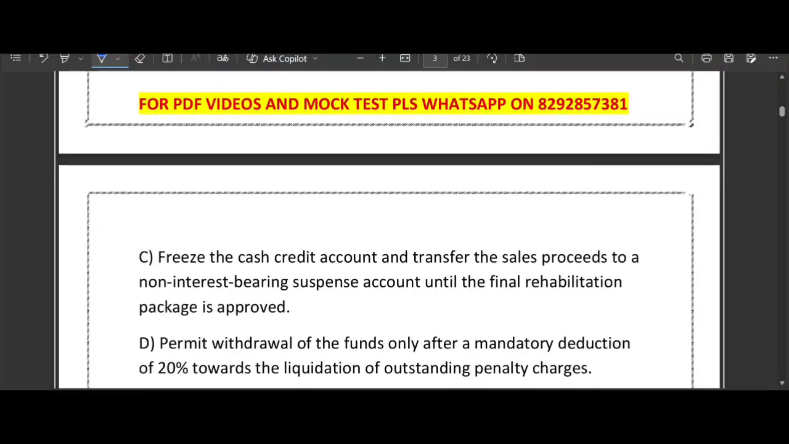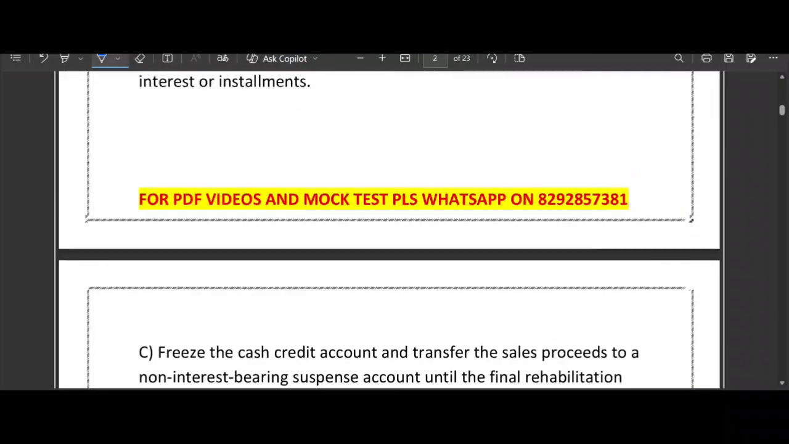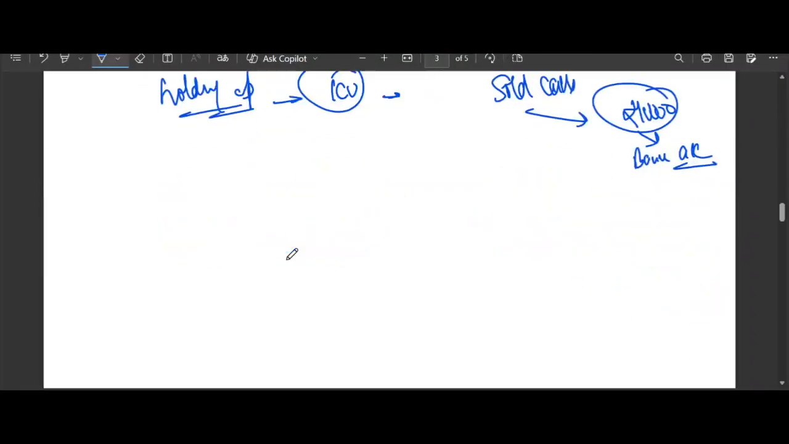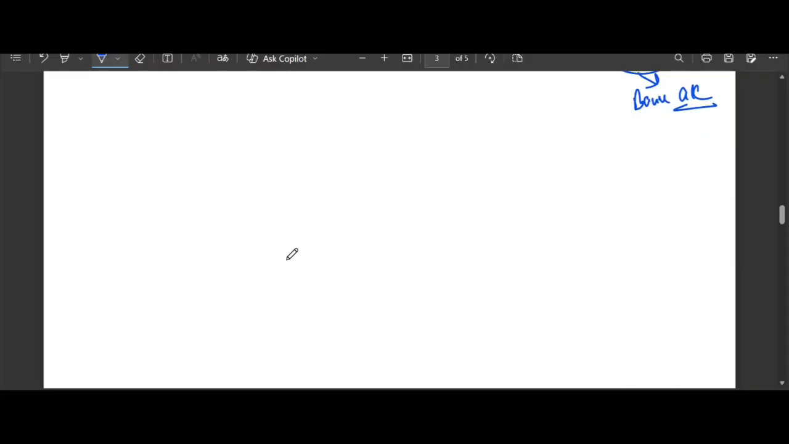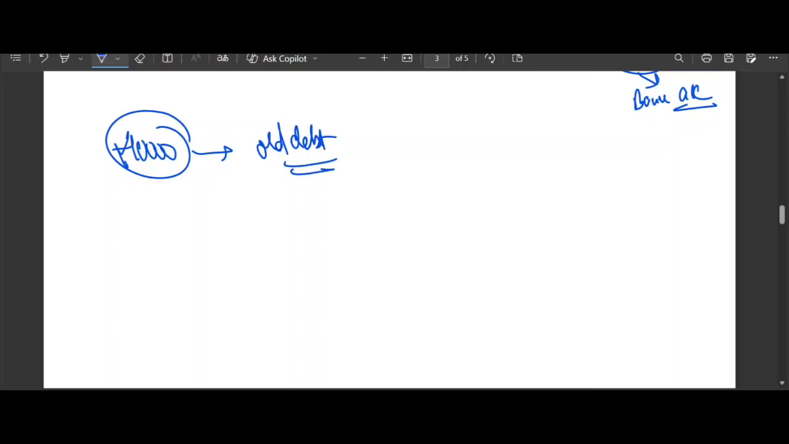D, permit withdrawal of the fund only after mandatory deduction of 20%. Very good question it is. So now let me explain how to go about answering this question. See, if the bank takes that 10,000 rupees to cover the old debt, which is option number A, the baker won't have money to buy flour and sugar for tomorrow. Obviously, he will not have money to buy flour and sugar for tomorrow.